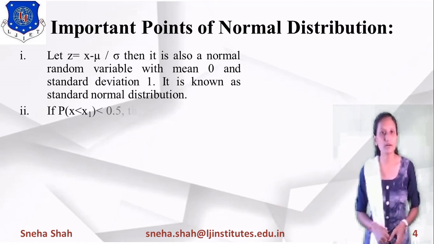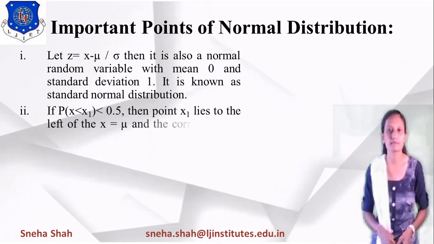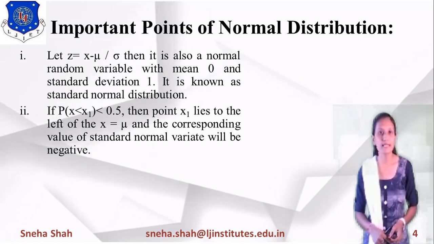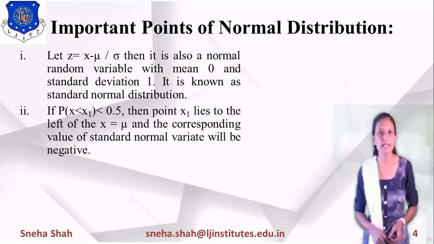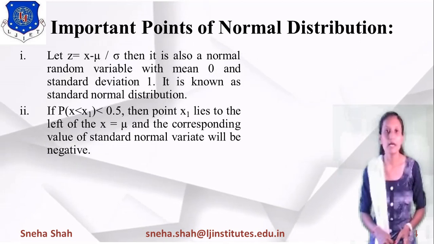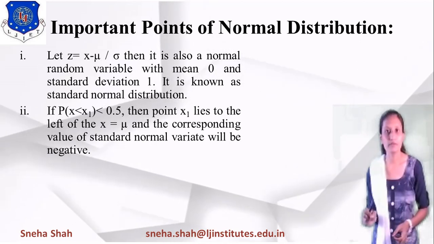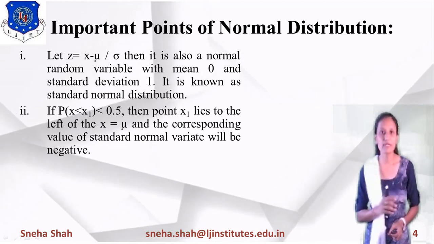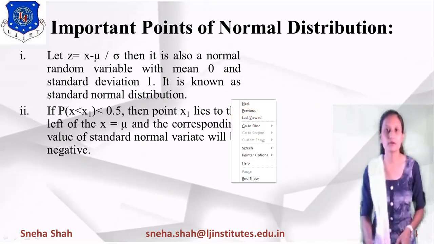Now the second important point is, if the probability of x less than x1 is less than 0.5, then the point x1 lies to the left of x equals mu, and the corresponding value of the standard normal variate will be negative. What is the meaning of this?